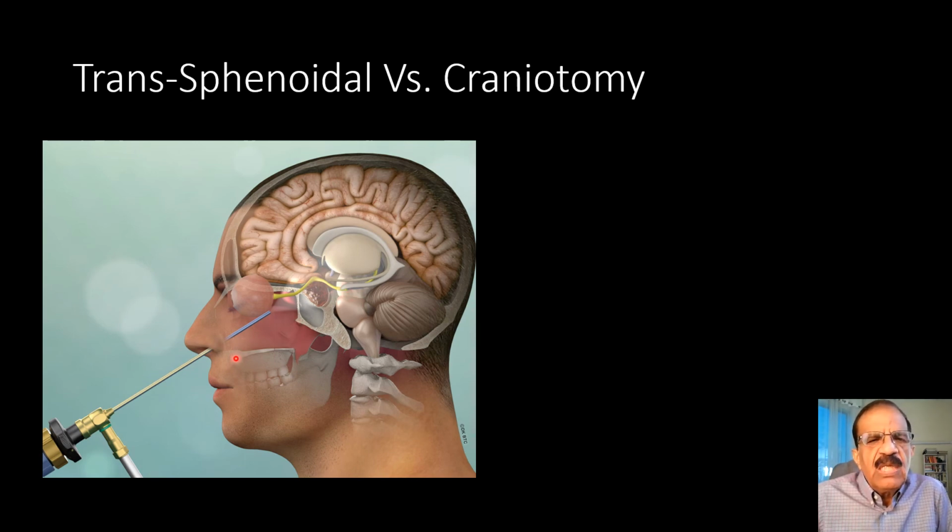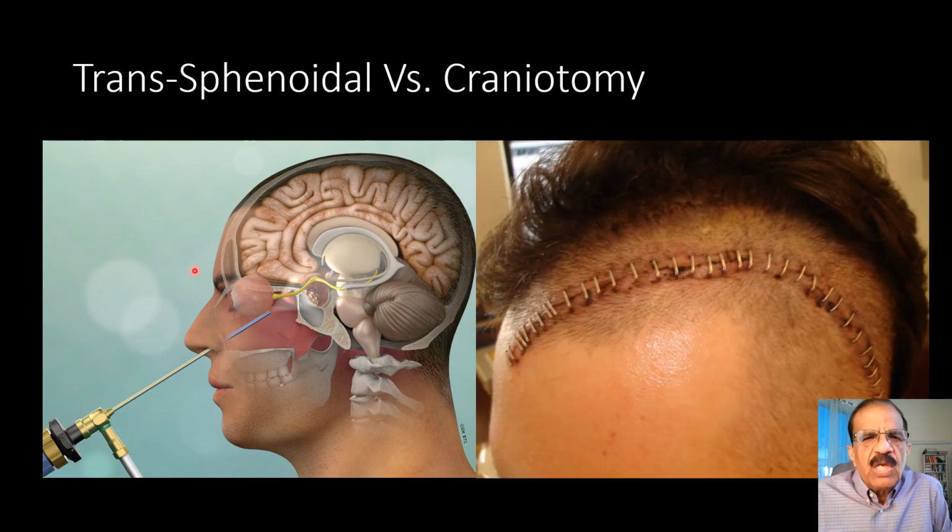This is easy. This is a good approach for the patient because there will be no scar, there will be no craniotomy, and I think it is much better than craniotomy. But if the tumor has gone above the brain, above the sella turcica, then it has to be taken from above. Now look at this ugly big scar, but sometimes we have to go for this.